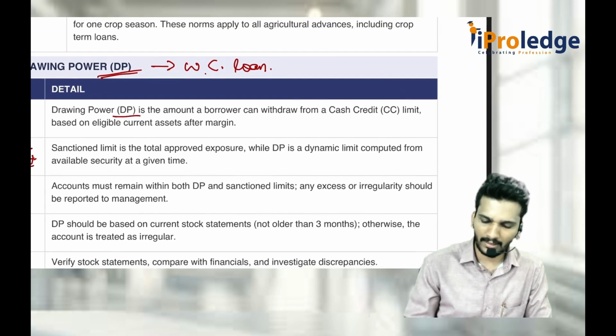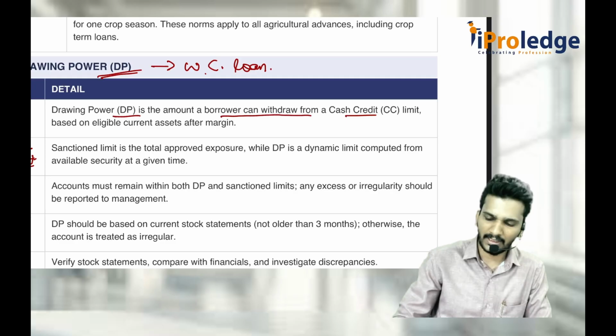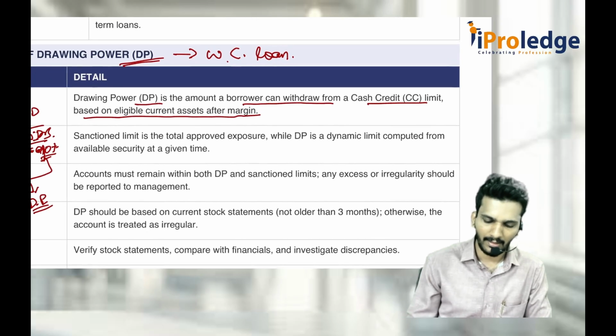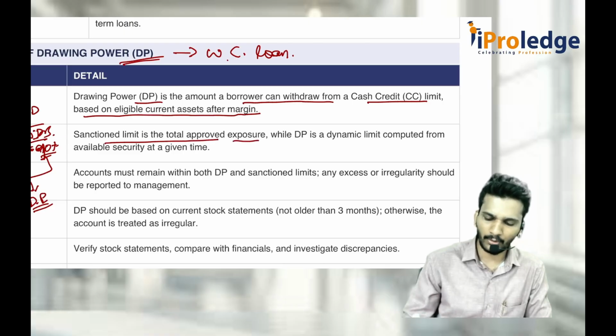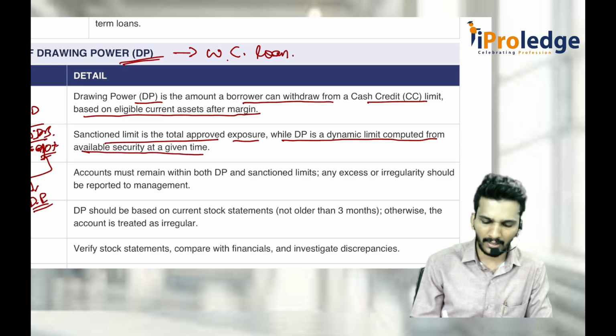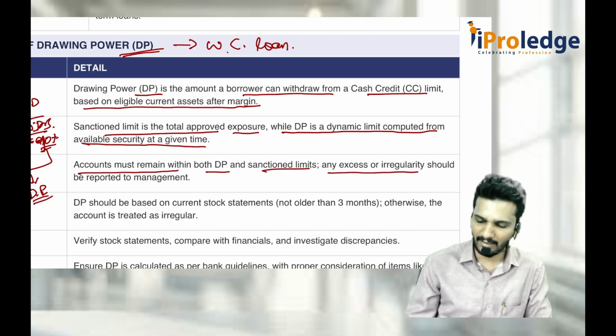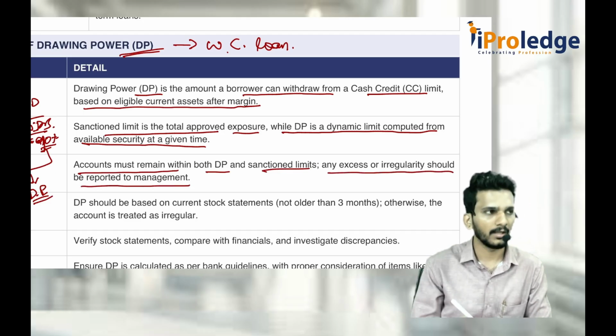Drawing power is the amount a borrower can borrow from the cash credit based on the eligible current assets after margin. Sanction limit is the total approved exposure, while DP is a dynamic limit computed from available security at a given time. Accounts must remain within both DP as well as the sanction limit. Any excess or irregularity should be reported to the management.